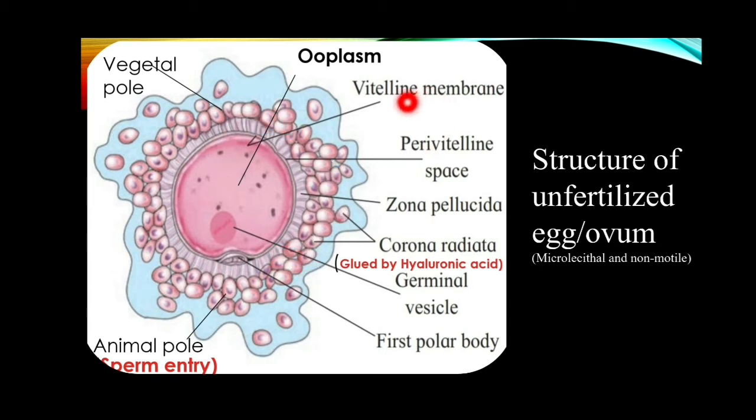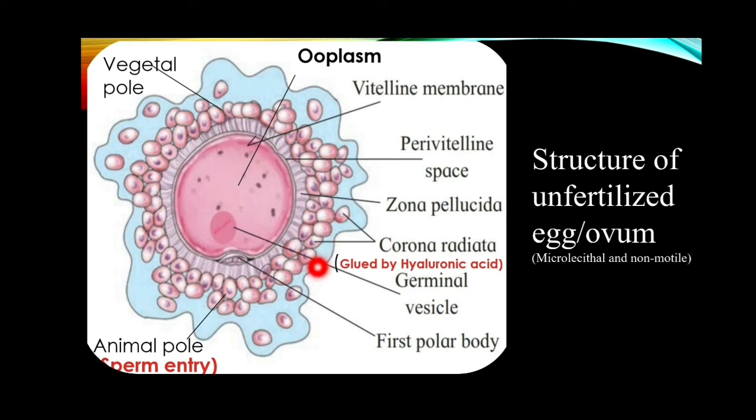Now this vitelline membrane is covered externally by another membrane, a non-cellular layer, that is called our zona pellucida. These radiating cells form the corona radiata, and these corona radiata cells are fixed together by a chemical, that is our hyaluronic acid.